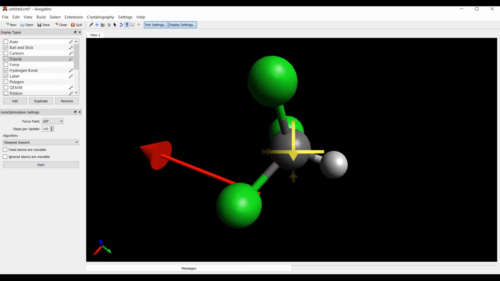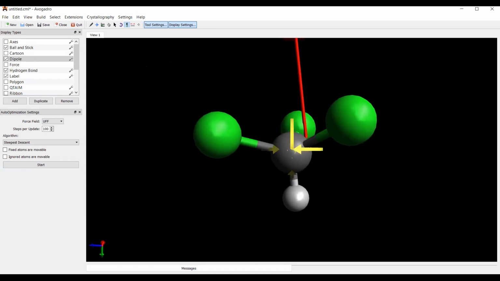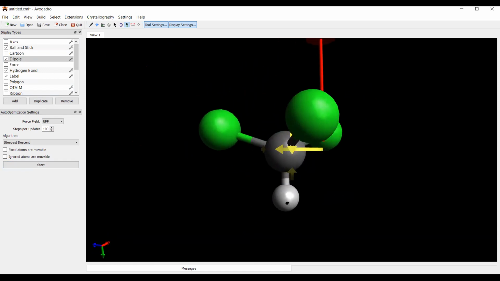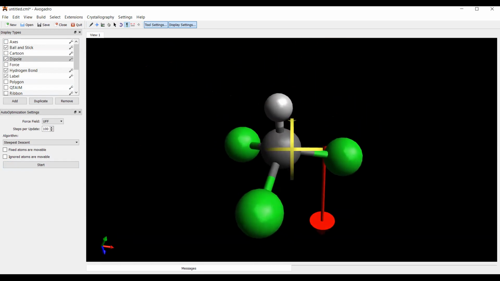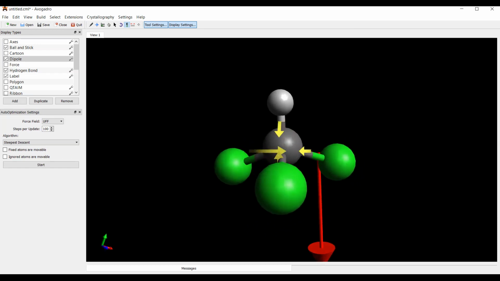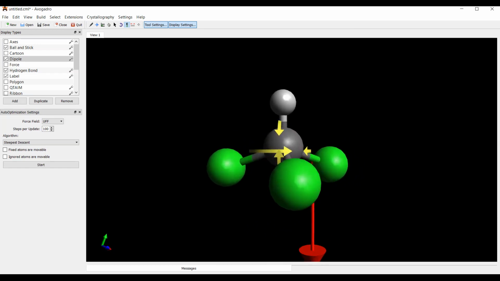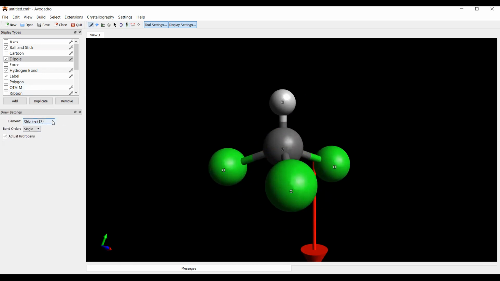As you can see, the dipole moment has changed. It is correct, right? Because all the chlorines are upwards, the dipole moment is also upward. Yes or no? Yes, sir. Now an amazing thing will happen. If I add one more chlorine atom, where will the dipole go? Up, down, left, right? Sir, I think it will not move from here. It will not move anywhere. Okay, so let me just optimize it.